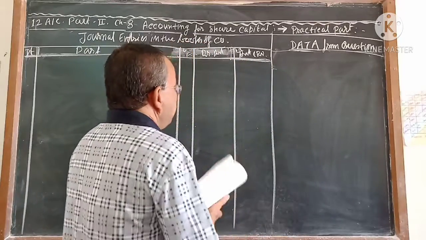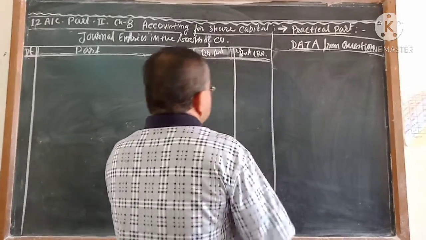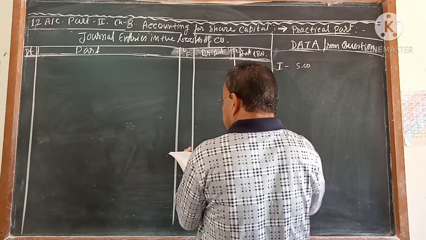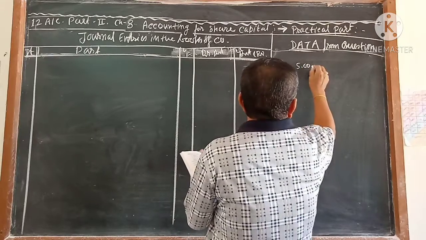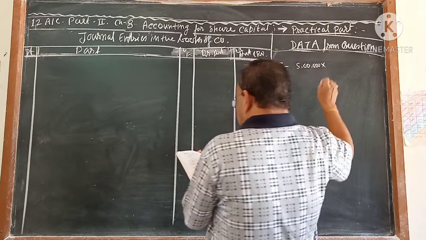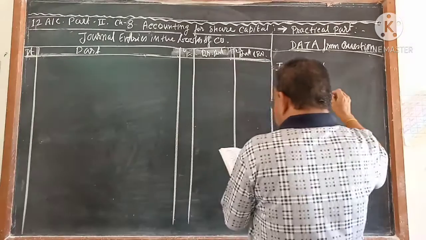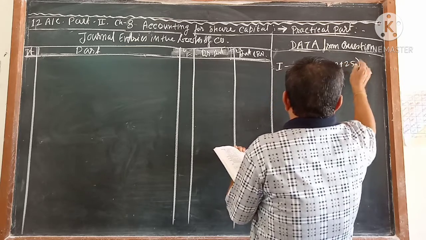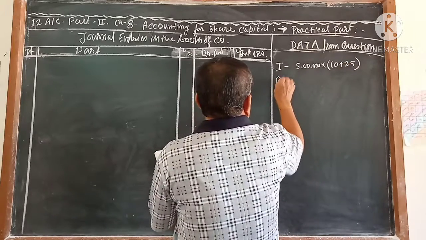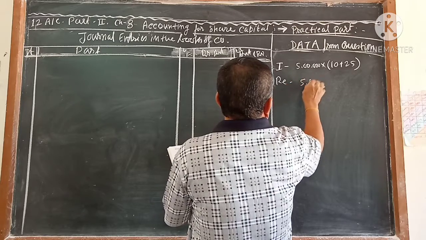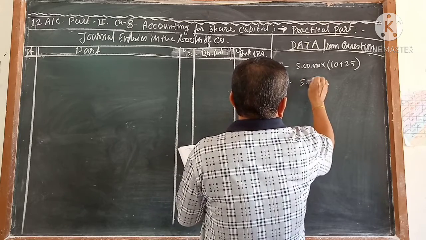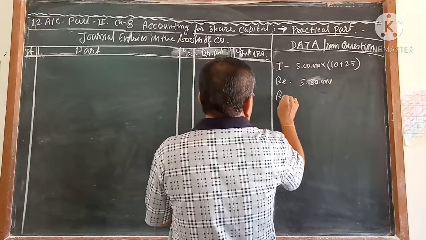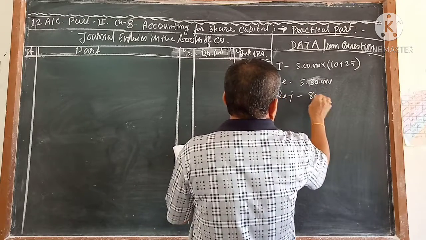So let me write the data here. Issued capital: 5 lakh into 10 plus 25. Received capital: applications received 5 lakh 80,000 shares, rejected 80,000 shares.